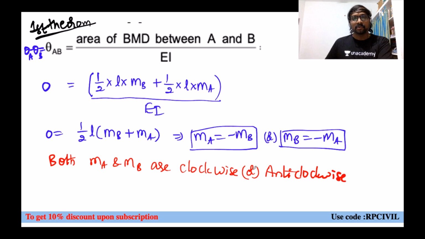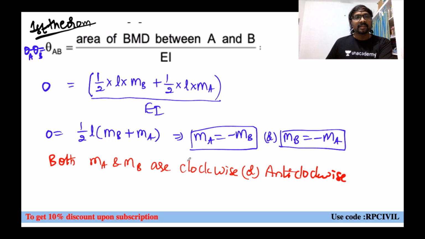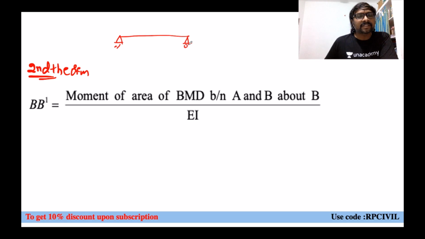Now, one more relation we have to get between MA and MB. What is another relation? Using Mohr's second moment area theorem. What is the second theorem you can say? If you just observe this for a simply supported beam, we can understand it very easily. This is your simply supported beam, let us say.